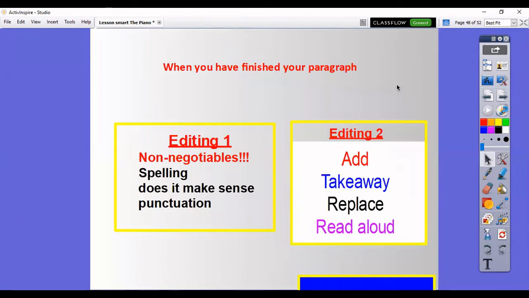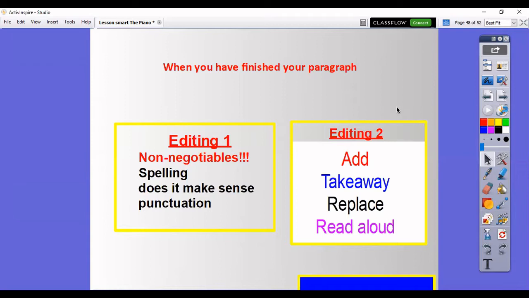So, Year 6, hopefully now you have finished your third paragraph. What I need you to do now is to go back and read through it all and make sure that you've done editing 1. That goes without question that you should be doing that as you go, really. And then editing 2. Is there anything you want to add, anything you want to take away and replace it with? And are you reading it out loud to see that it all makes sense and that you're happy with it?